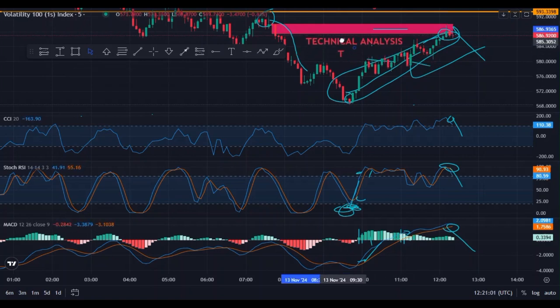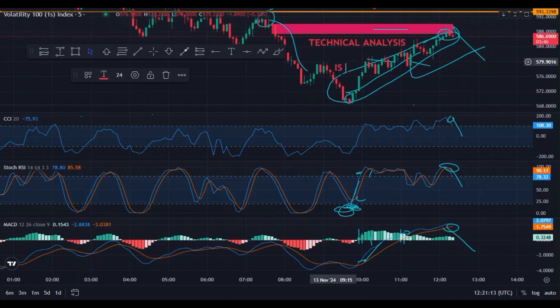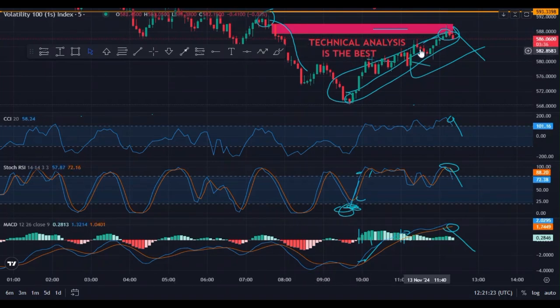If you had taken trades on the MT5, you would have scooped that whole uptrend, and that's very easy, as the trades tried to move to the uptrend, filling all those inefficiencies. And we say technical analysis is the best.